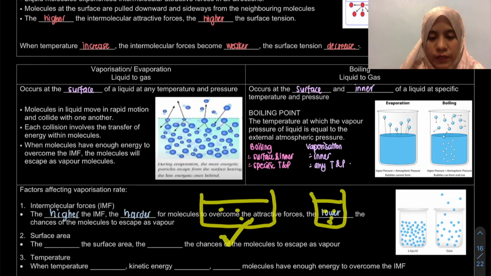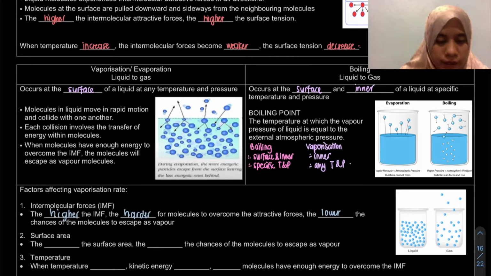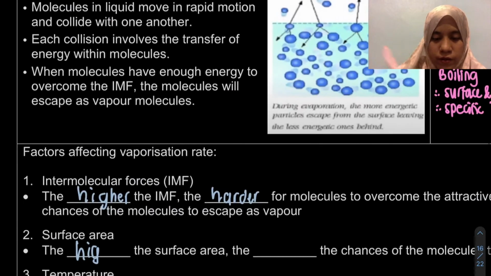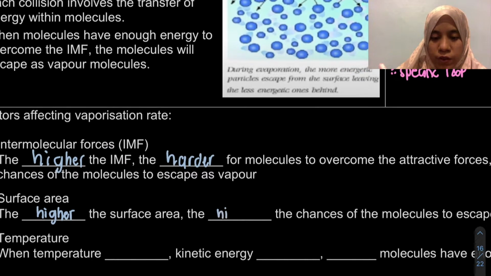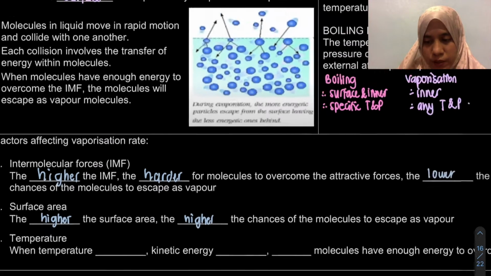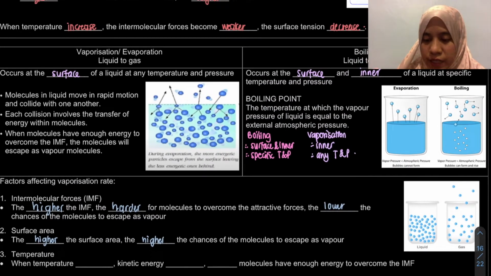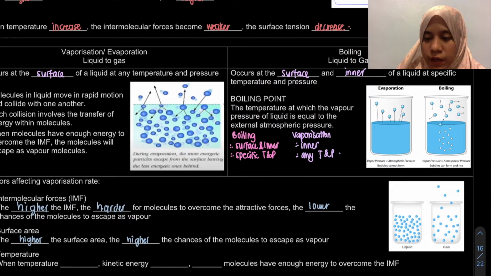Okay, why? Sebab dekat sini, the higher the surface area, the higher the chances of the molecule to escape as vapor. So maknanya kalau dia besar, lagi senang lah dia nak escape as our vapor kalau compare kan dengan yang kecil.